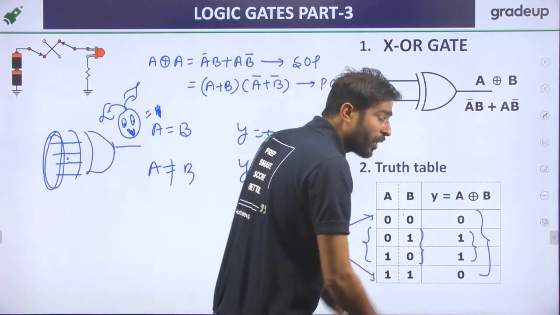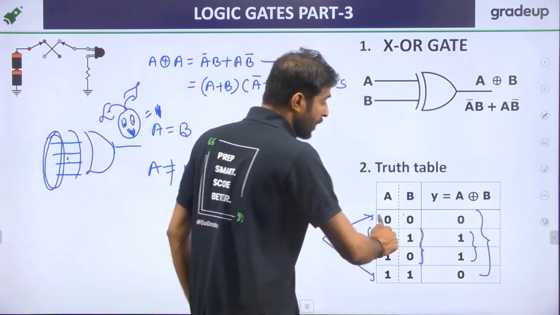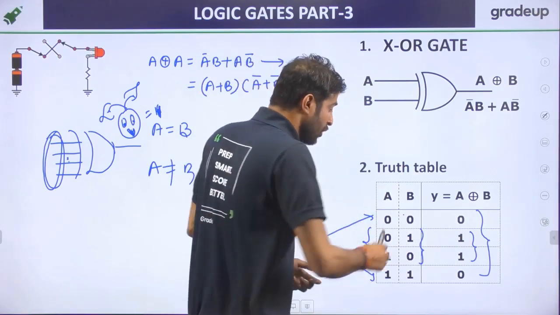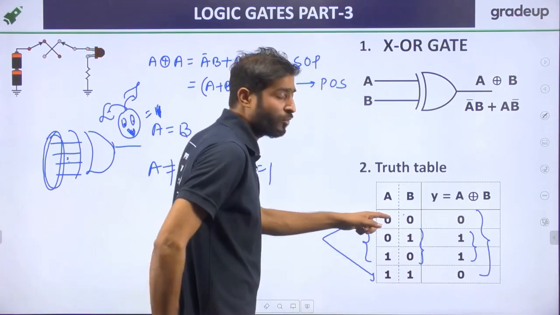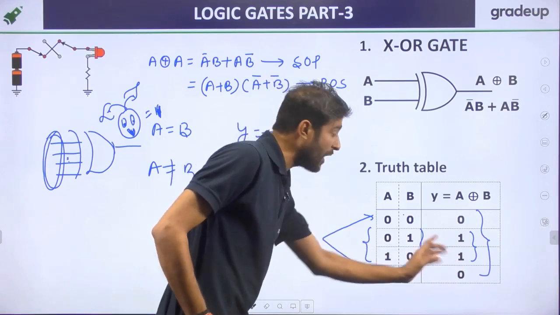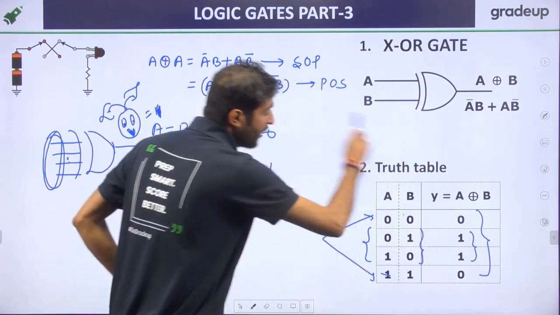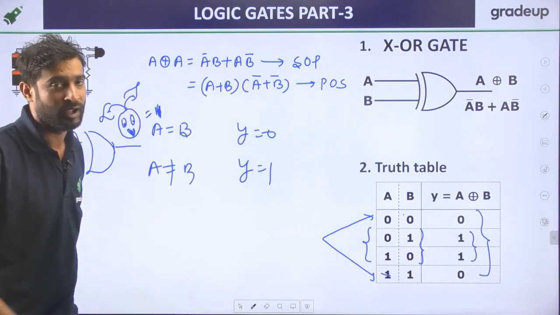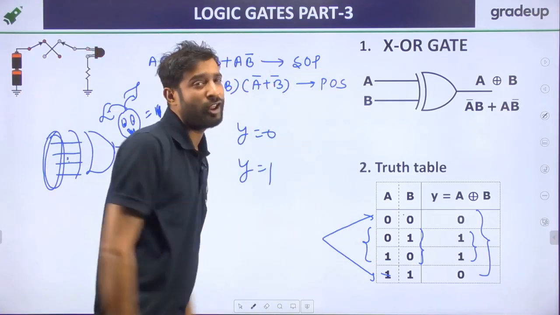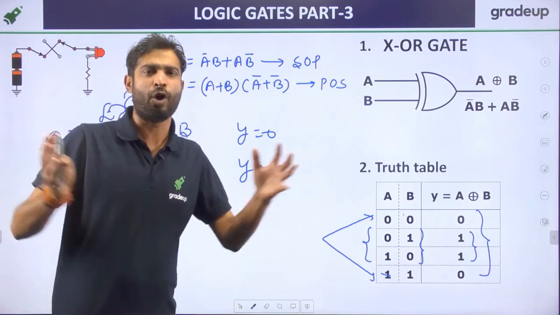So if we count the number of 1 in the input as well as in the output, then you will always find there is an even number of 1, and the number of 1 is called parity. Here it is 0 times 1, 2 times 1, 2 times 1. If we are also considering the output, everywhere there is an even number of 1, and the number of 1 is called parity. So we can say XOR is also called even parity generator, because input along with the output is called generator.